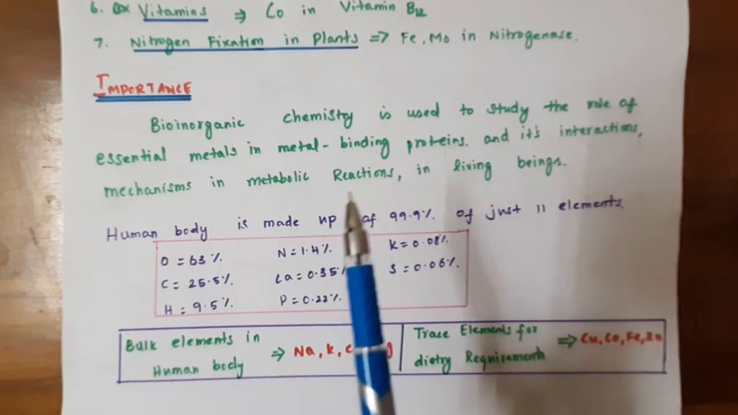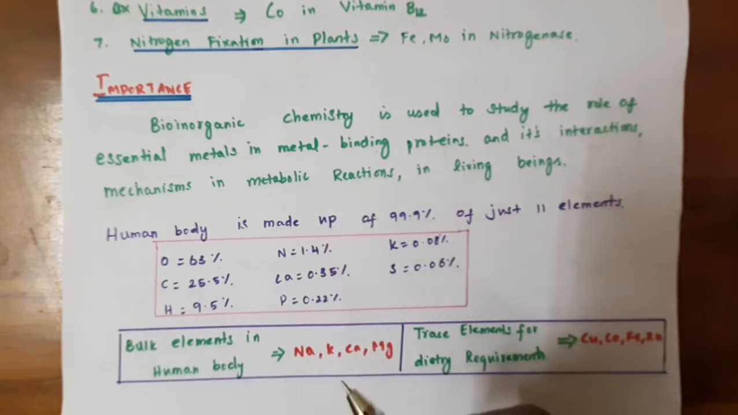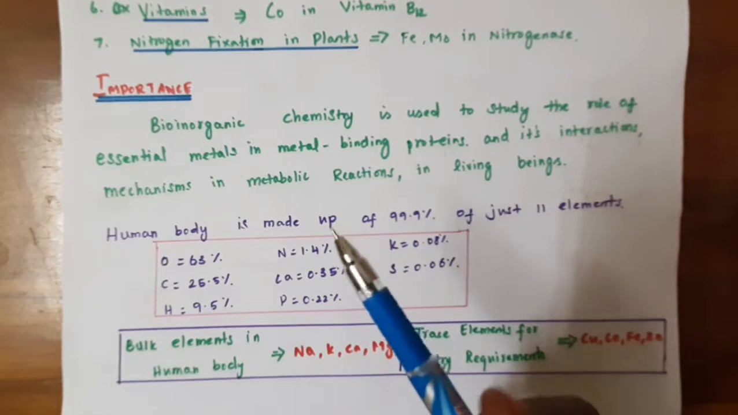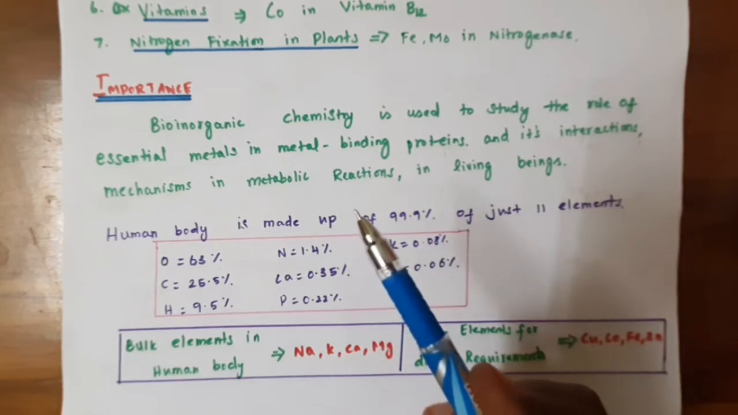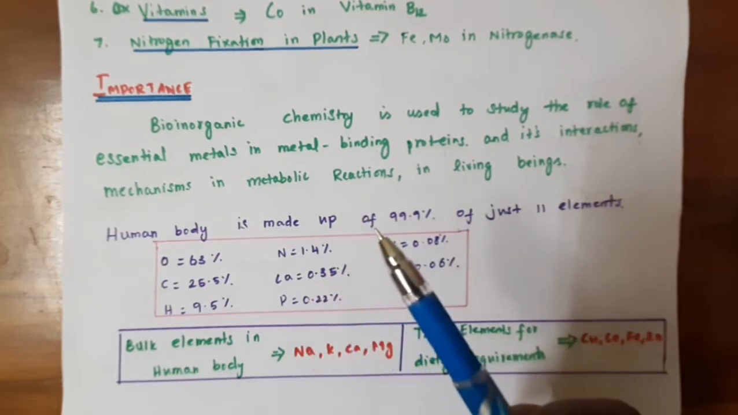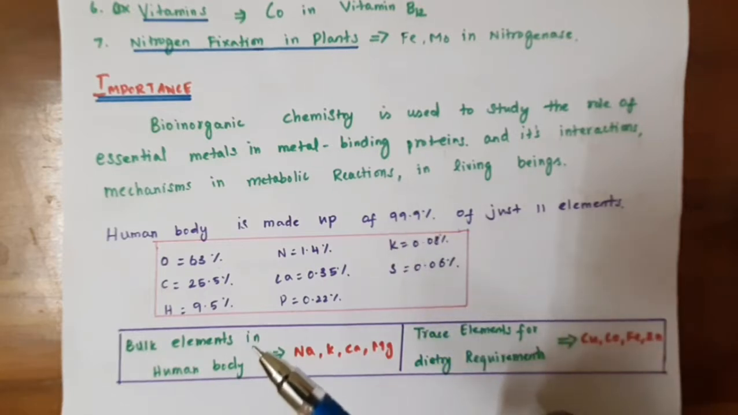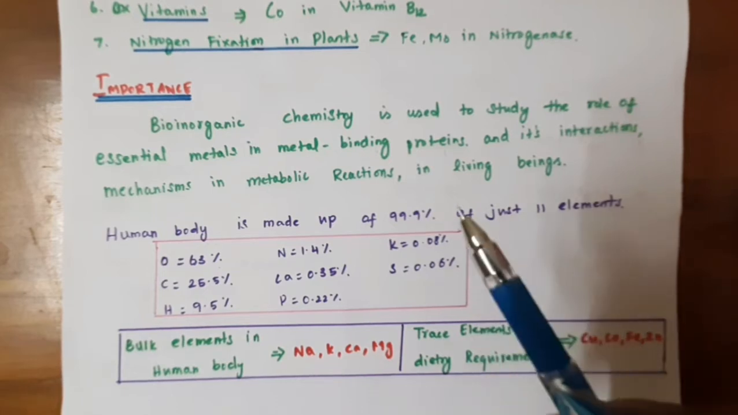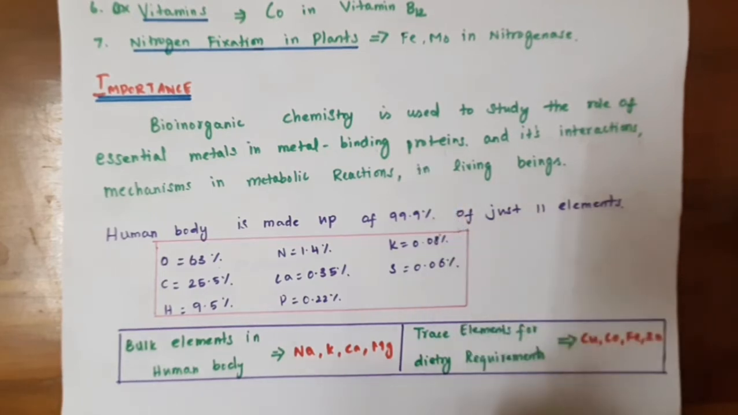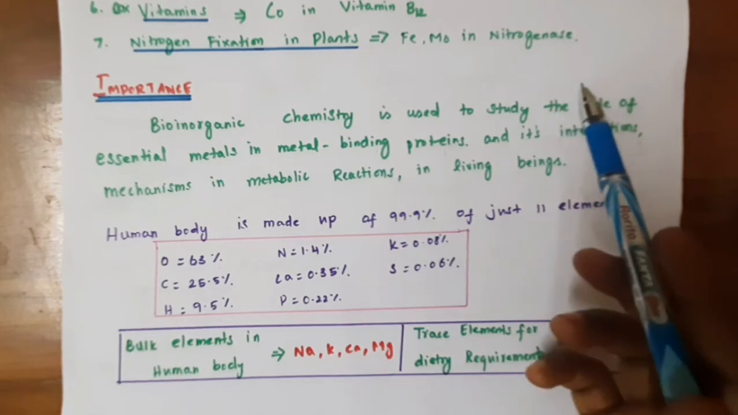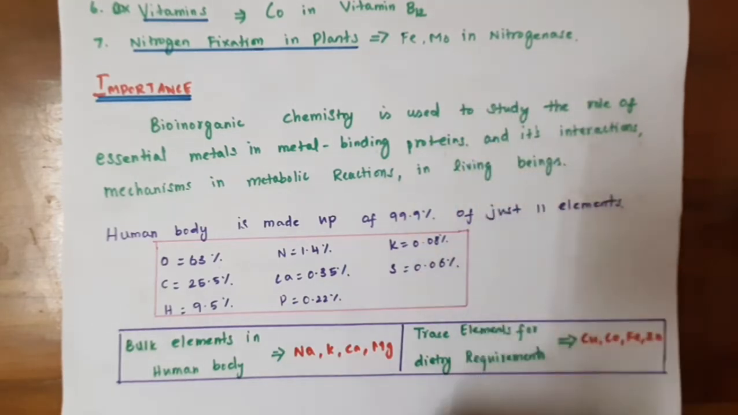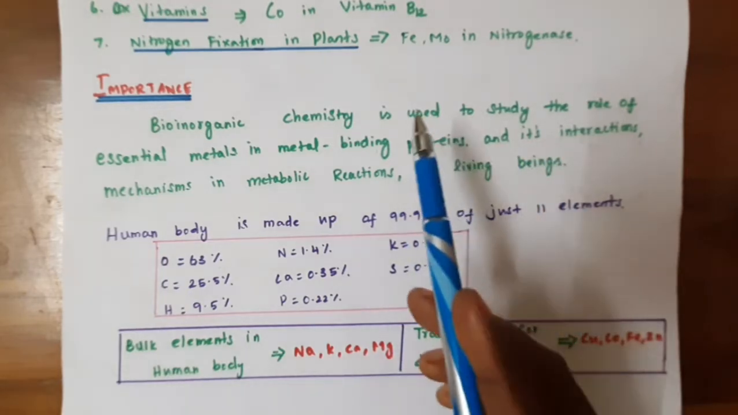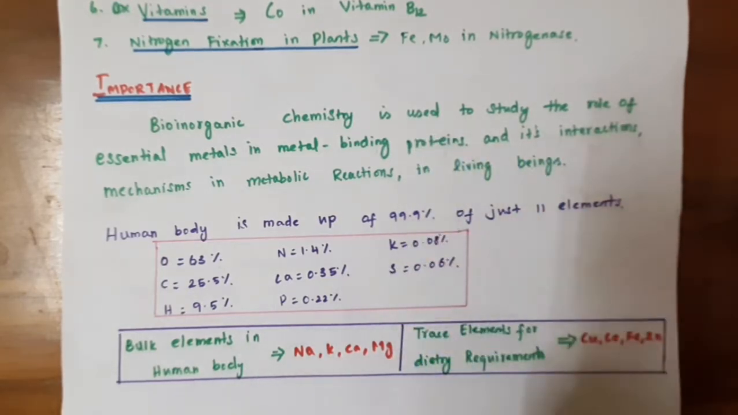And nitrogen fixation in plants. Nitrogen fixation happens in the case of leguminous plants. The root nodules of leguminous plants contain some nitrogen fixing bacteria, so it involves nitrogen fixation. Here the nitrogenase enzyme has the central metal atoms iron and molybdenum. Both are involved in nitrogen fixation, that is the conversion of nitrogen to ammonia.